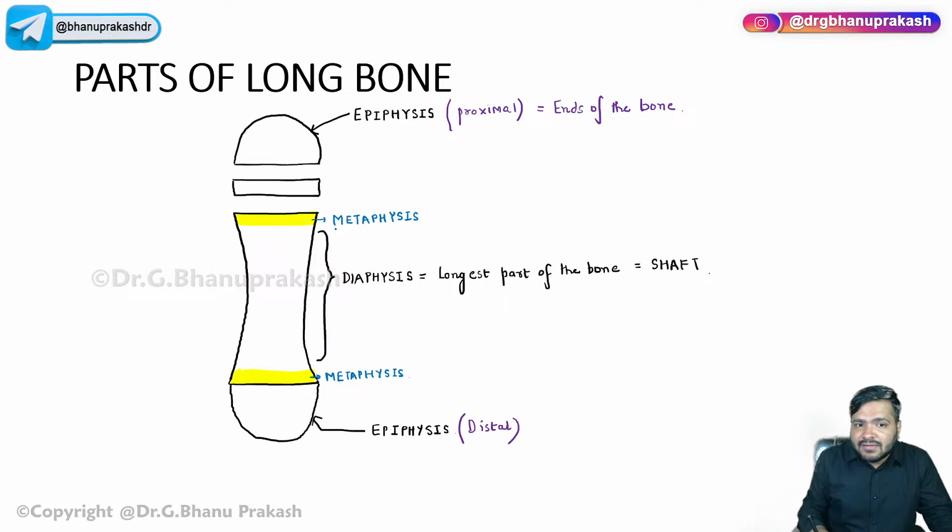Remember that the M in metaphysis stands for middle, so it is between the epiphysis and the diaphysis. In very simple language, the metaphysis is the epiphyseal end of the diaphysis.